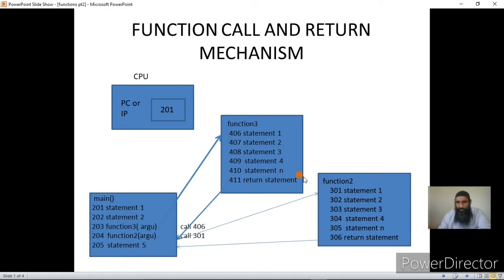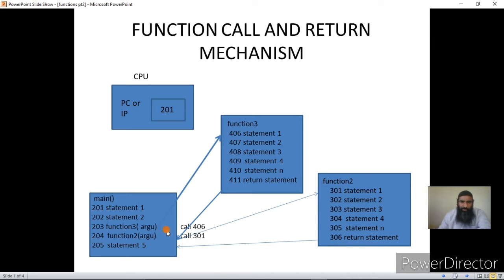Now these addresses are basically in binary, but I am taking them in the decimal so that you will understand. Now I have got another function f2 that is stored in the memory from location 301 to 306.